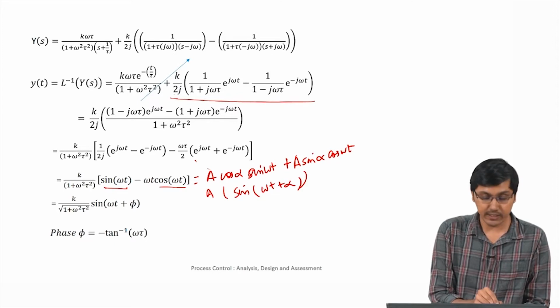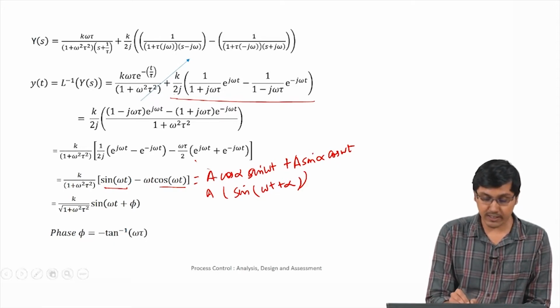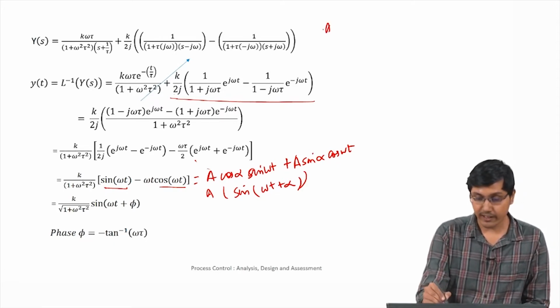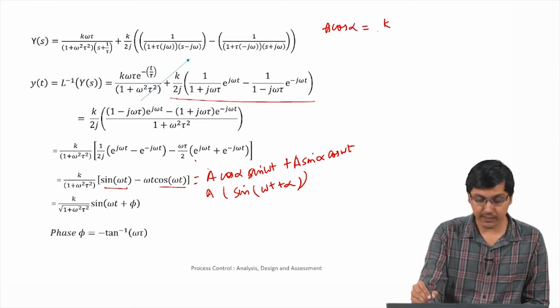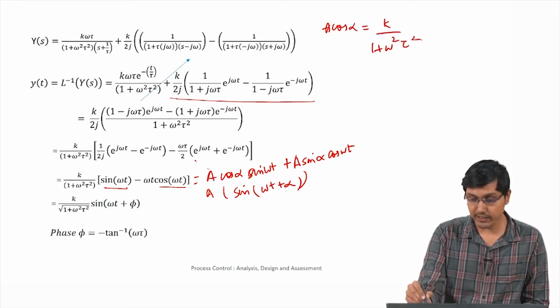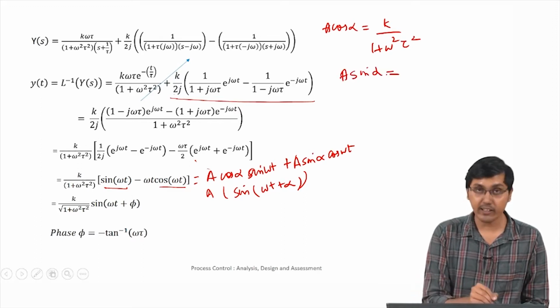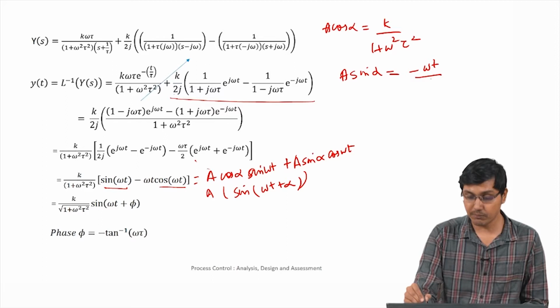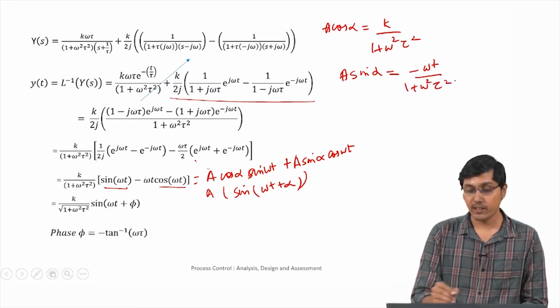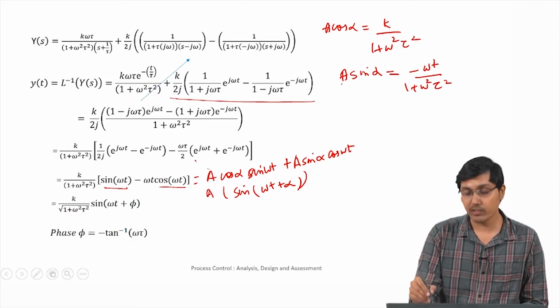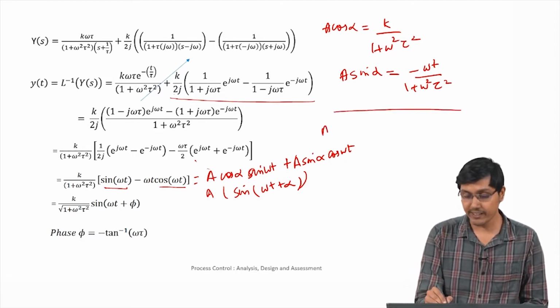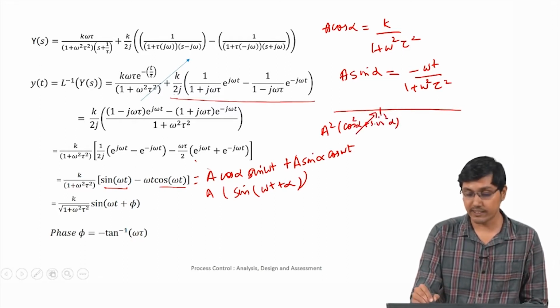So basically, A cos α is nothing but k by 1 + ω²τ², and A sin α, by equating the coefficients, we get −ωτ by 1 + ω²τ². If we square these two terms and add, we get A² of cos²α + sin²α, which is nothing but 1, since cos²α + sin²α is 1.